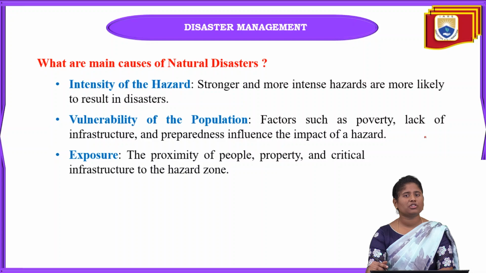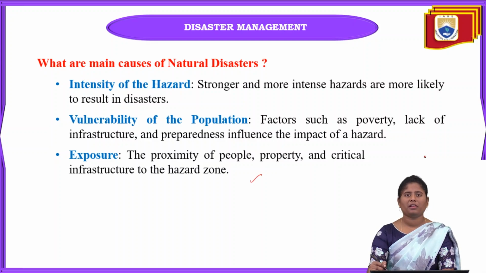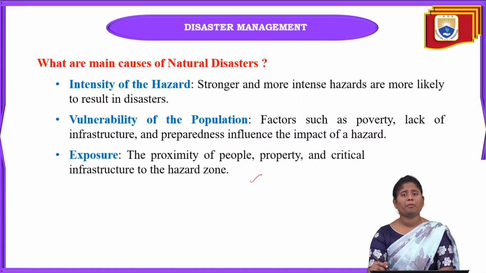If your infrastructure is not strong enough, when any natural disaster occurs, it can be easily wiped out, and preparedness can also influence the impact of the hazard. Next one is exposure. Means there will be proximity of the people, property, and critical assets to the hazardous zone.